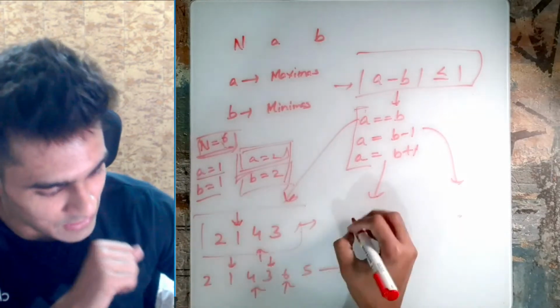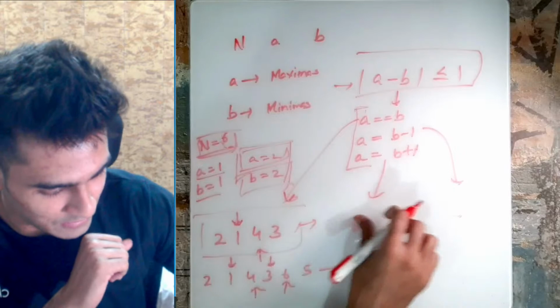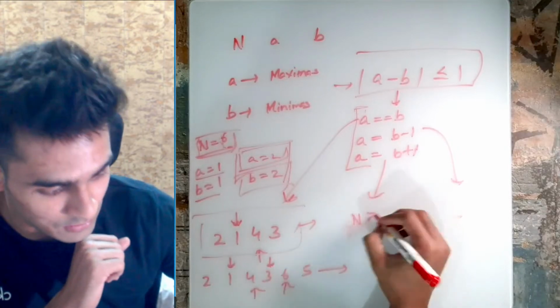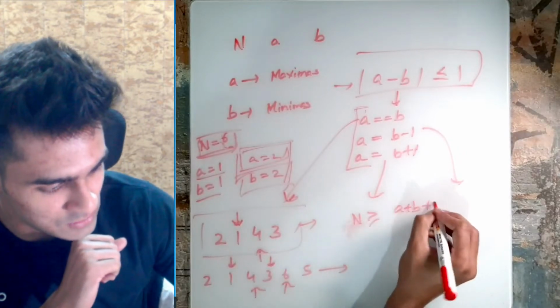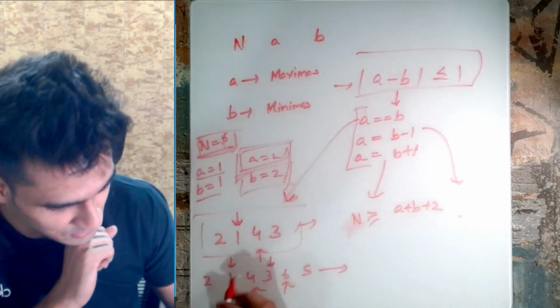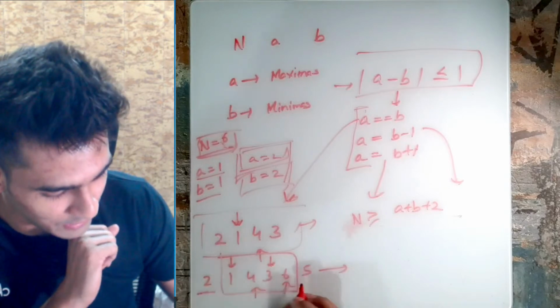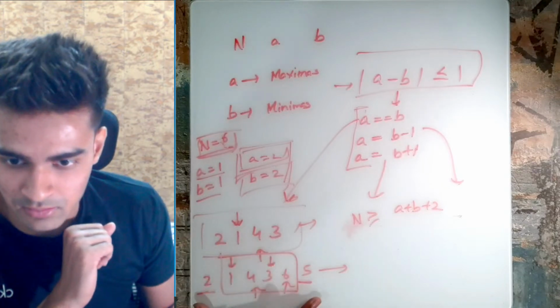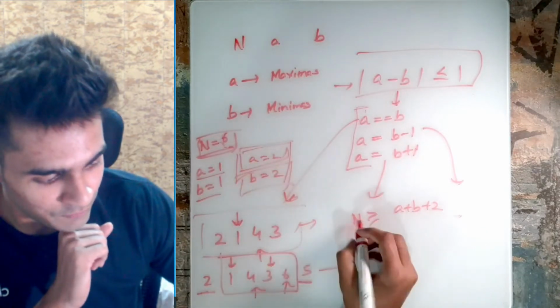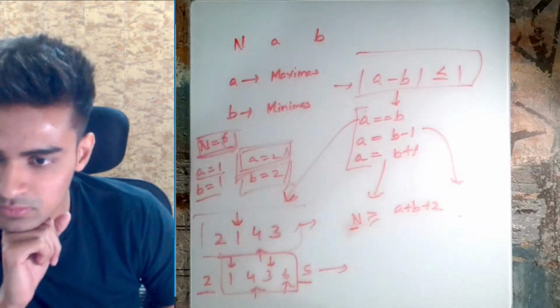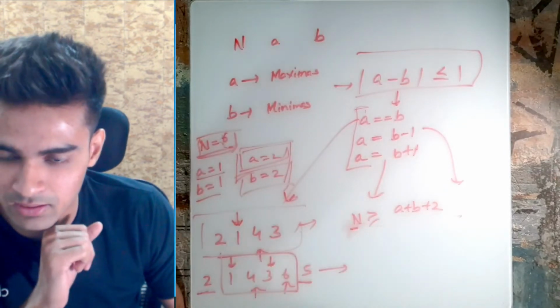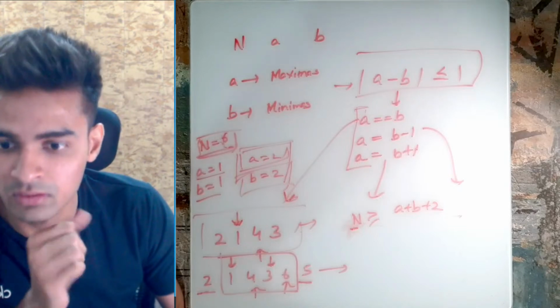With this, we can also say that n should be greater than or equal to a plus b plus 2, because these are the local maximas and minimas, and we need two more values on the sides to make this condition. So the minimum value of n should be a plus b plus 2. Is that correct and okay with everyone?